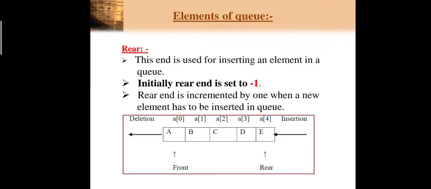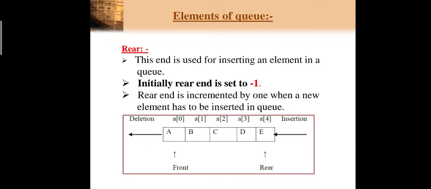So now the next element of our queue is nothing but the rear. This end is used for inserting an element inside the queue. Whenever we want to insert an element inside the queue, we make use of the rear pointer. Initially, the rear is also initialized to -1. If your rear is equal to -1, that means there are no elements present in your queue, obviously, because we are inserting elements from the rear end, and if my queue is holding no elements, at that time my rear is automatically at the -1 position, right?